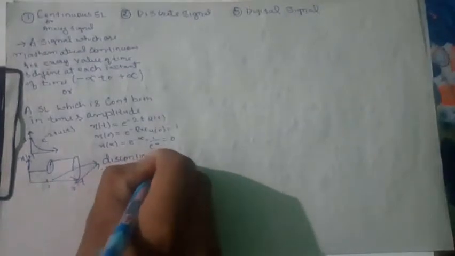At this point it is non-continuous, here also non-continuous. So at the point of discontinuity, the amplitude is not defined. That is a piecewise or discontinuous function.